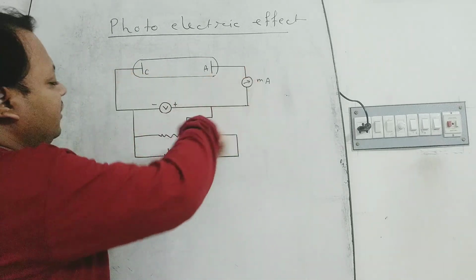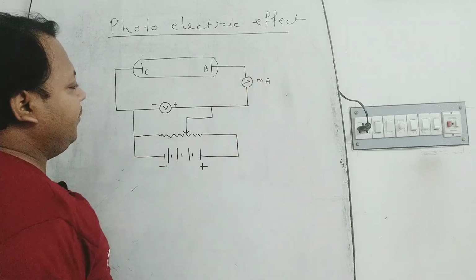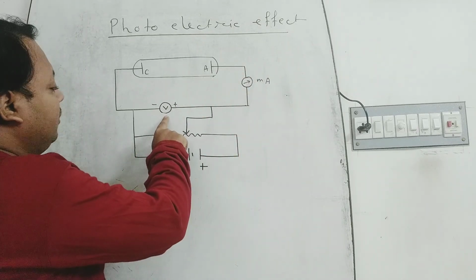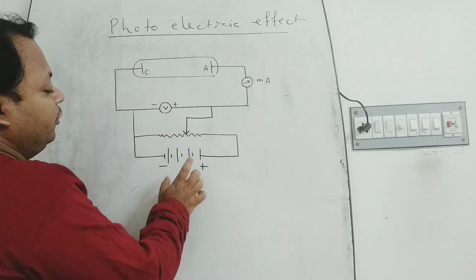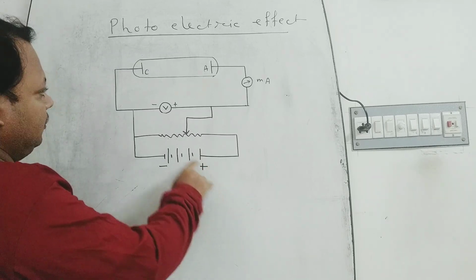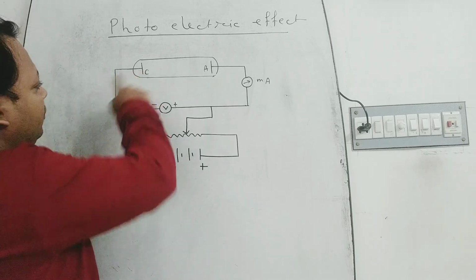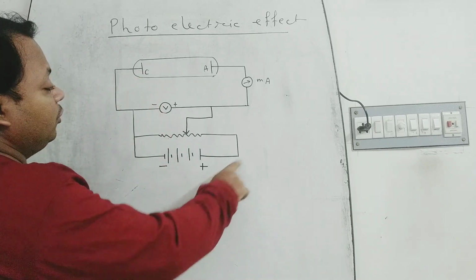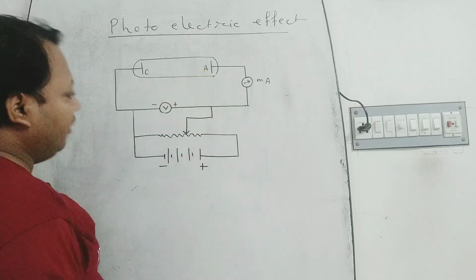And this is a circuit diagram. This is a milliammeter and this is a voltmeter, and this is a battery or some cells connected in series, and the negative pole of the cells is connected with the cathode and the positive pole of the cells connected with the anode.